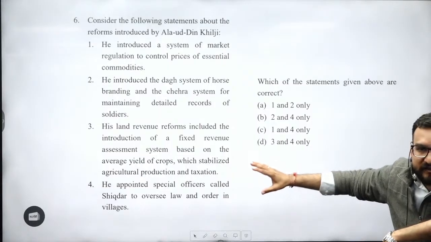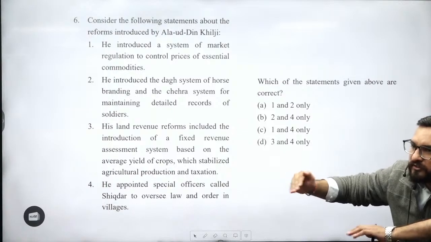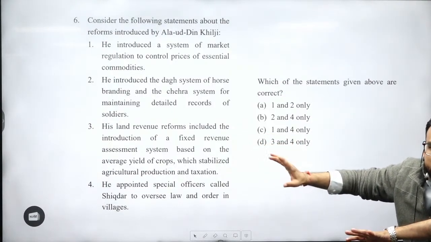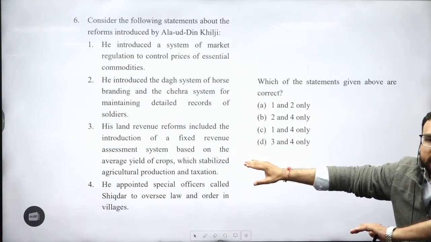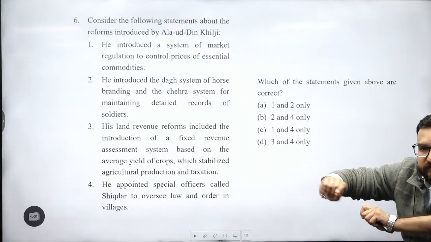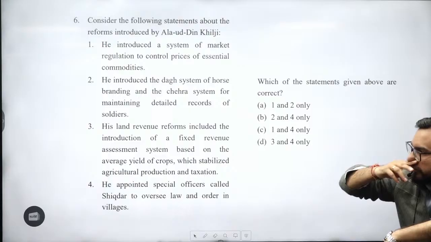This was not the case, guys. The revenue system was changed under the time period of Akbar, Todarmal and Sher Shah Suri. Under those time periods, this assessment was done. Right? First, they will assess the land, how much crop is produced, then they will fix the revenue. Okay, this much should be there. But that was not the case with Alauddin Khilji.